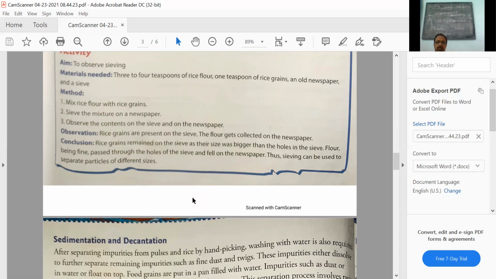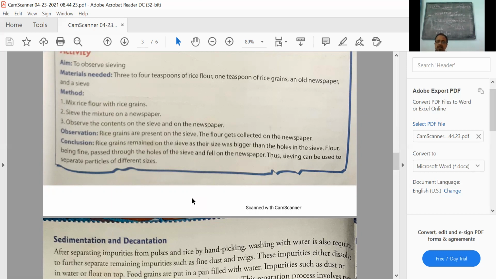Now, sedimentation allows the heavy suspended particles, suspended meaning undissolved particles, to settle down. This process is called sedimentation. On a large scale, it can be used for separating heavy insoluble particles. Sedimentation and decantation are used together.